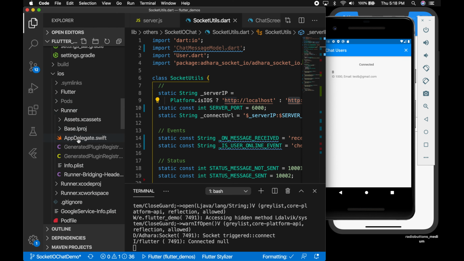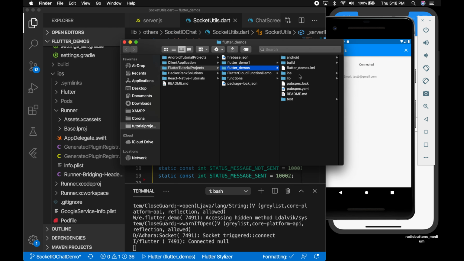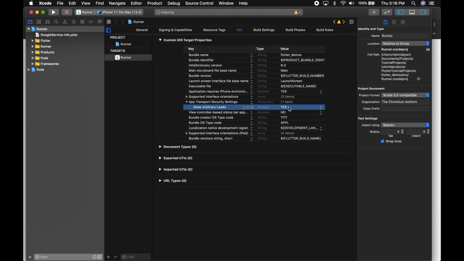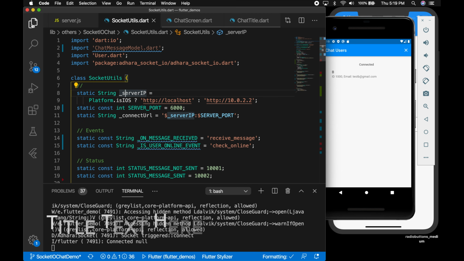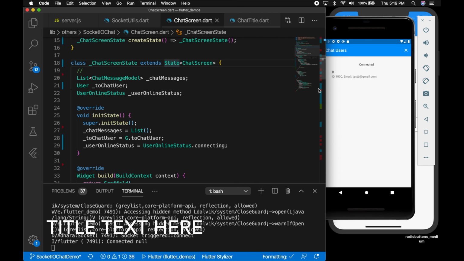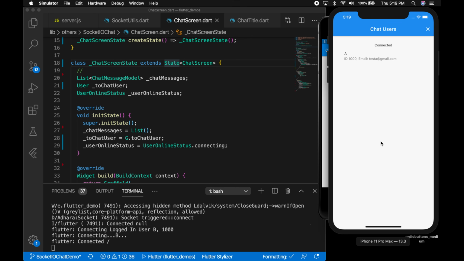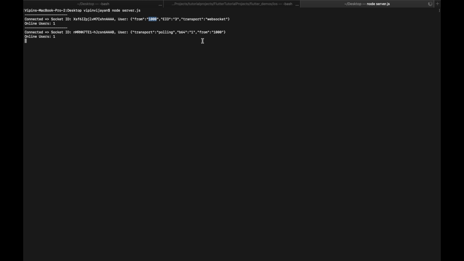So let me open the iOS folder, open the Xcode workspace, and if you go to info.plist, you can see I added that key, allow arbitrary loads to true. Okay, so I forgot to mention it in the beginning of the tutorial, sorry about that. Now let's try to log in with 2 different devices.